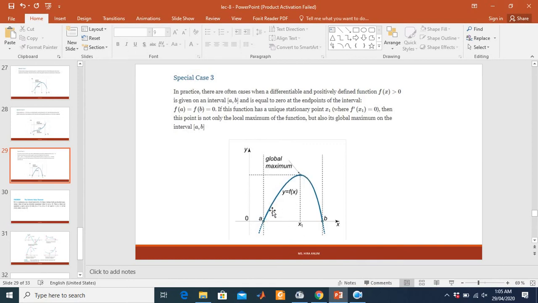If it is increasing, then decreasing, it is a local maxima and global maxima. If it is decreasing, then increasing, then it is a local minima and global minima. Here we have a local maxima and global maxima.